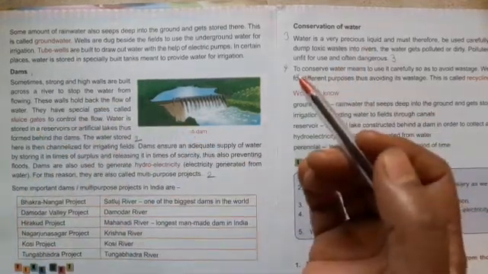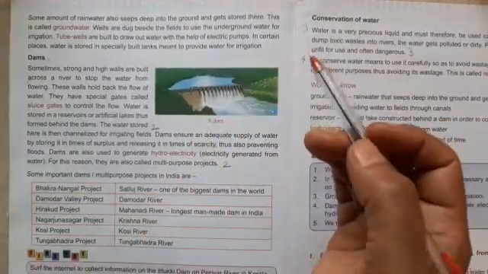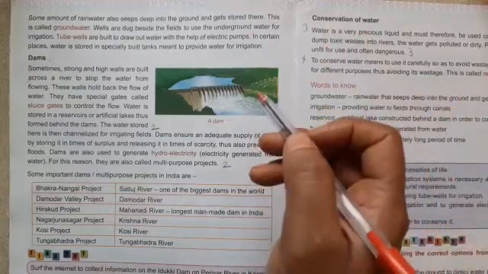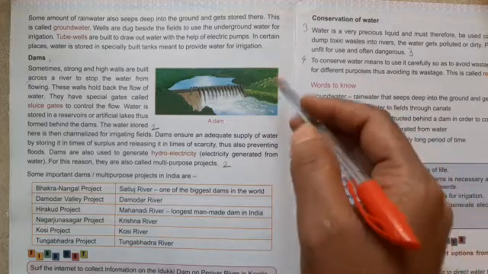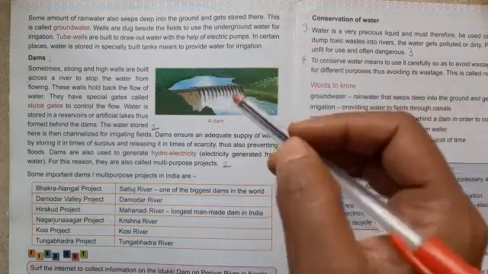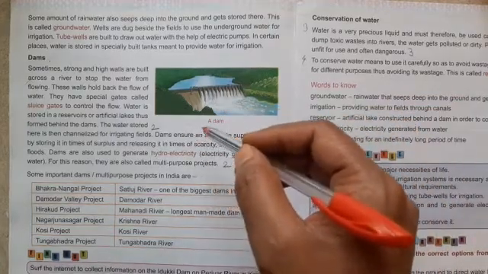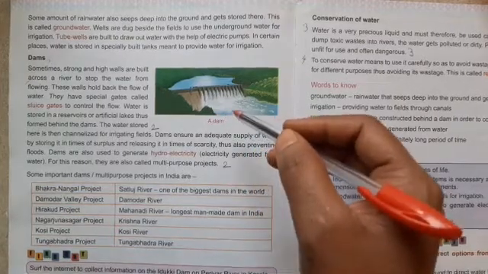Some amount of rainwater also seeps deep into the ground and gets stored there under the ground. This is called underground water. That water is called groundwater.